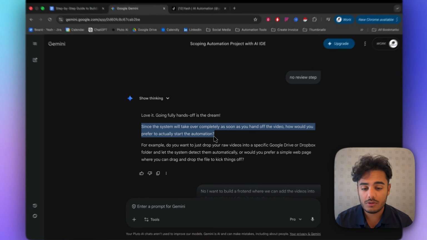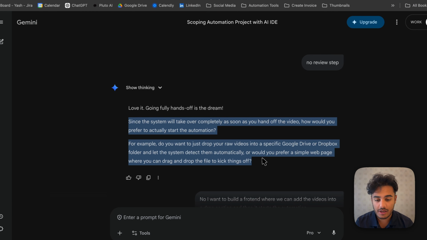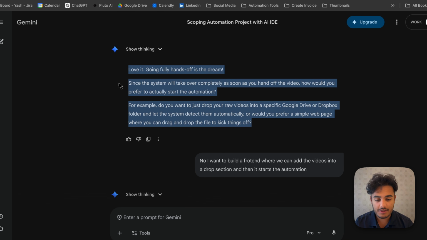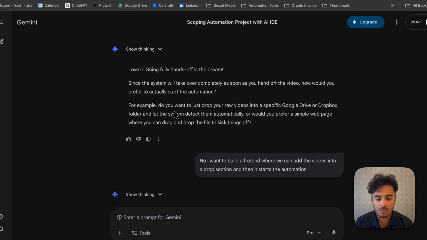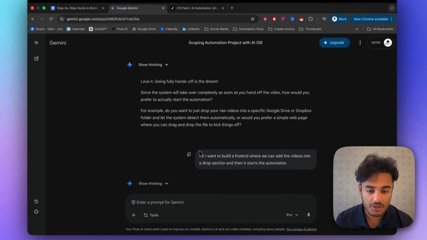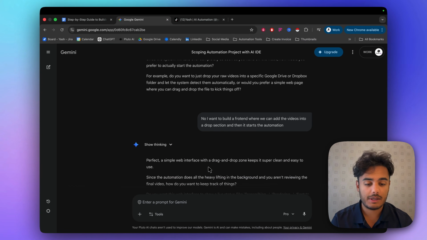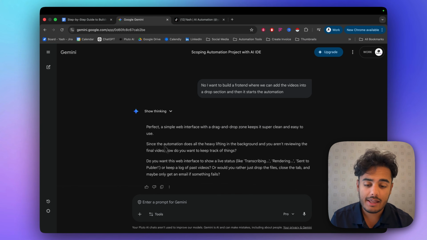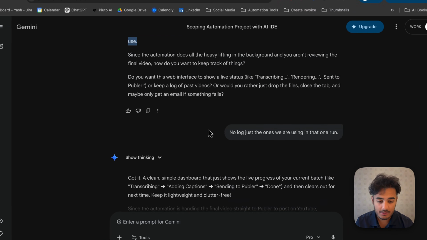And since the system will take over completely as soon as you hand off the video, how would you prefer to actually start the automation? For example, do you just want to drop your raw videos into the Google Drive folder? So yeah, I wanted to build a front end where we can just drop the videos into the front end and then it starts the automation essentially, rather than any other method of doing it. So this way we have a front end dashboard, we have all the videos on our laptop, we just pick all the ones we want, like 3, 4, 5 of them, and drop them all in, and it will do it. And a simple web interface is cool.